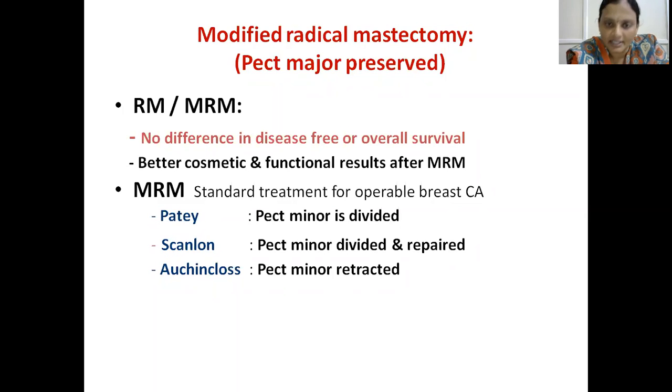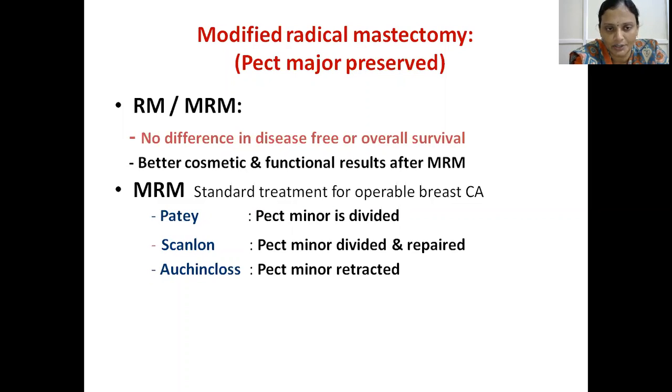So what is the standard treatment for operable breast carcinoma? Modified radical mastectomy. Three types of procedures are there under modified radical mastectomy: Patey, Scanlon, Auchincloss. Nowadays we follow the Auchincloss method.